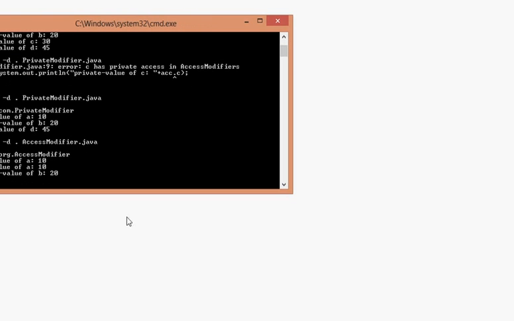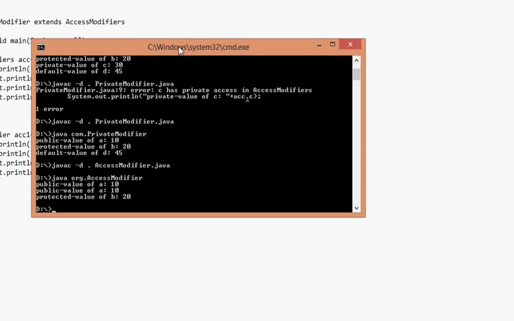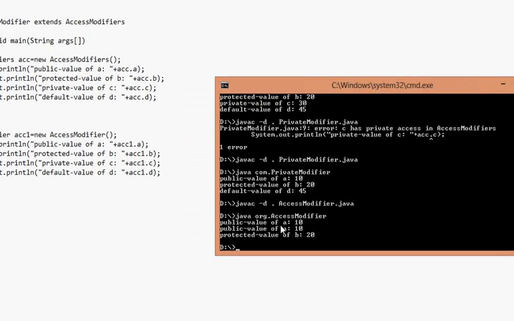See, this public value of A we are getting because we have used the access modifier, that is the parent class. This one is my subclass, and we are accessing the value of A by using the parent class. It is not possible to get these values B, C, D by using the parent class object, but by subclass we can access public as well as protected. So this is the output for access modifiers like public, private, protected and default.